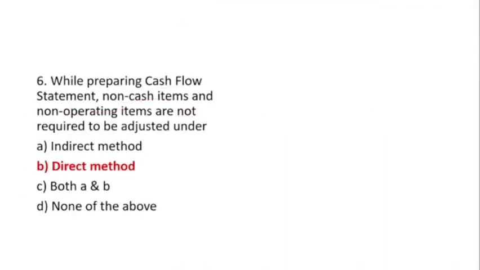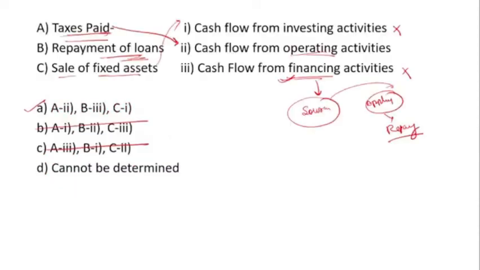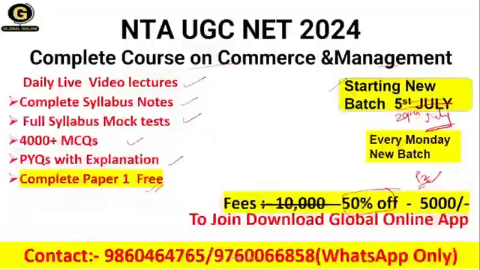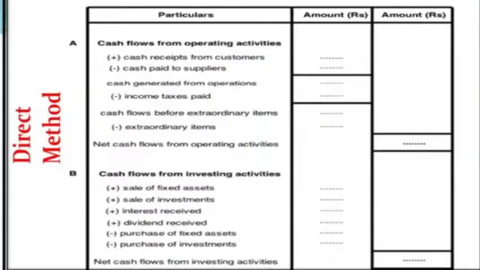Now come to the question of today. While preparing the cash flow statement, non-cash items and non-operating items are not required to be adjusted under the direct method. Let's understand. I have already taught you the pro forma of the direct method and the indirect method.